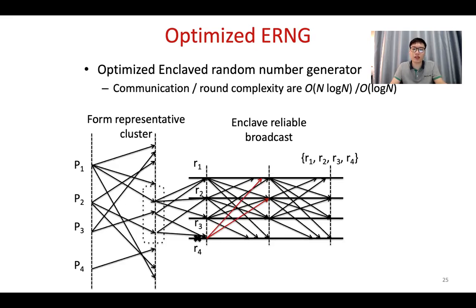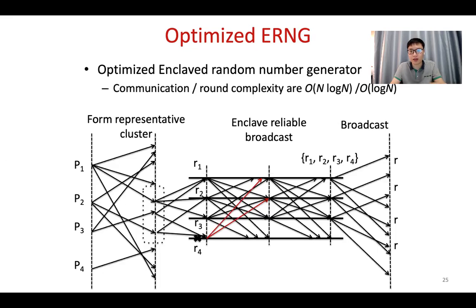And then within the small cluster, they perform the reliable broadcast, and they also generate the unbiased random number. At the end of the protocol, all the nodes will broadcast their generated random number to the others in the network. So in this way, we can really achieve a very good communication overhead and round complexity for the random number generator protocol.